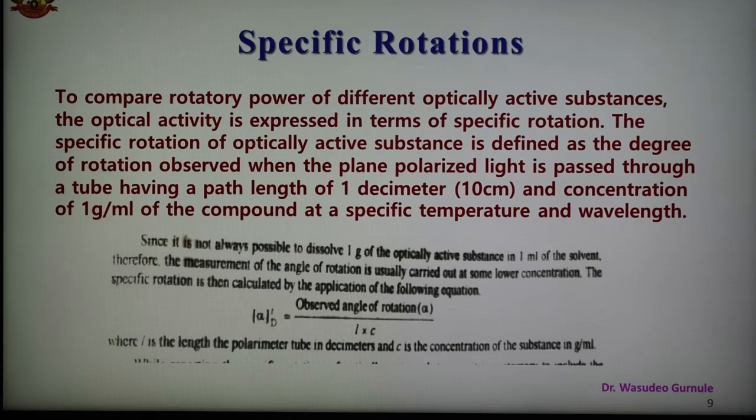It is denoted by the symbol alpha T by D, where T is the temperature and D is the wavelength of light used.